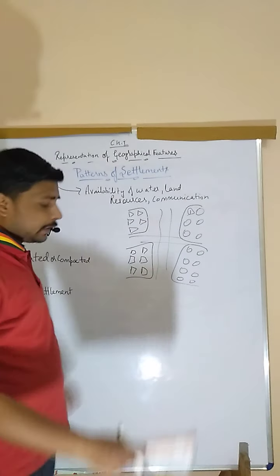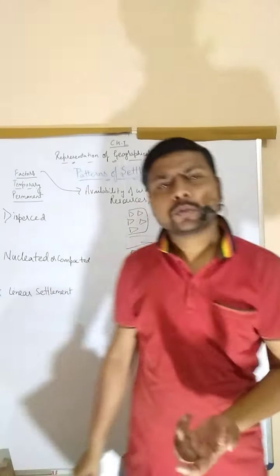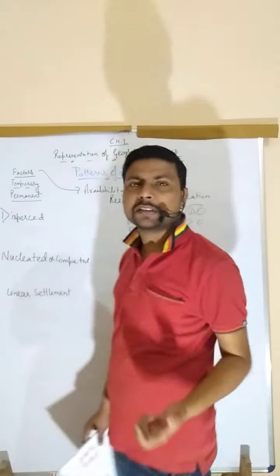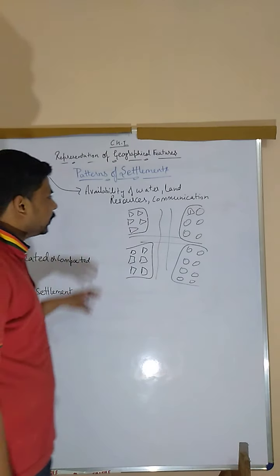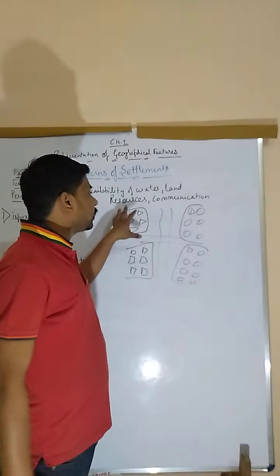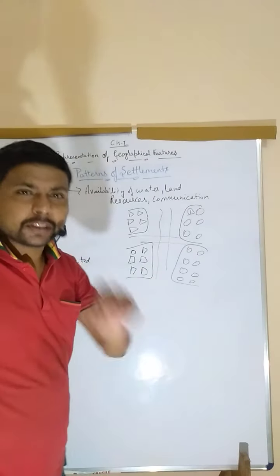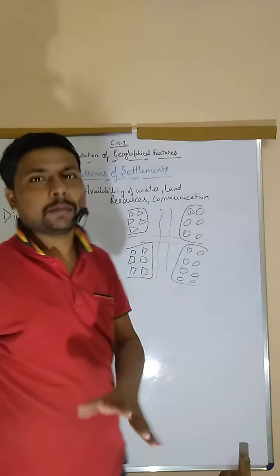Okay, this type of settlement is mostly found in the river valleys and in the fertile plains. Like we are here in Chicago or in Florida district, so there we have the fertile plains, right? You have seen in your villages, lots of houses are built close to each other. In our city also, we have seen lots of houses built close to each other. So this type of settlement is known as the nucleated or the compacted settlement. I think you got it.